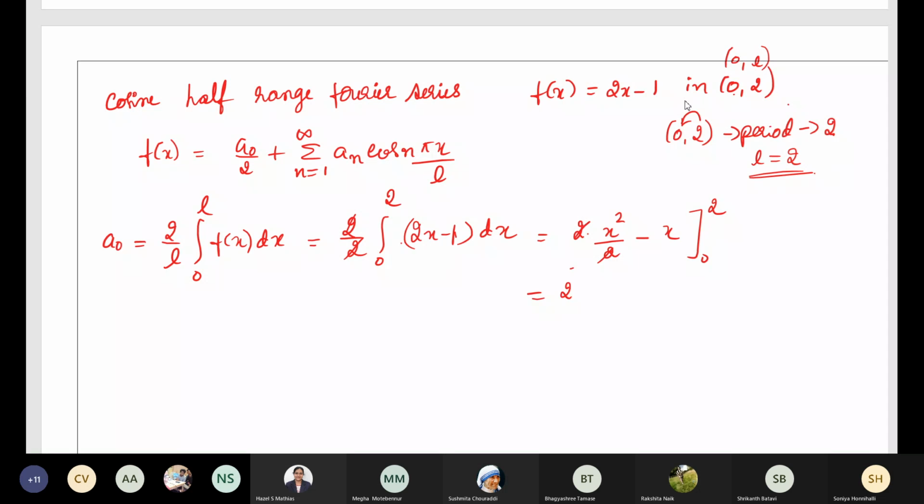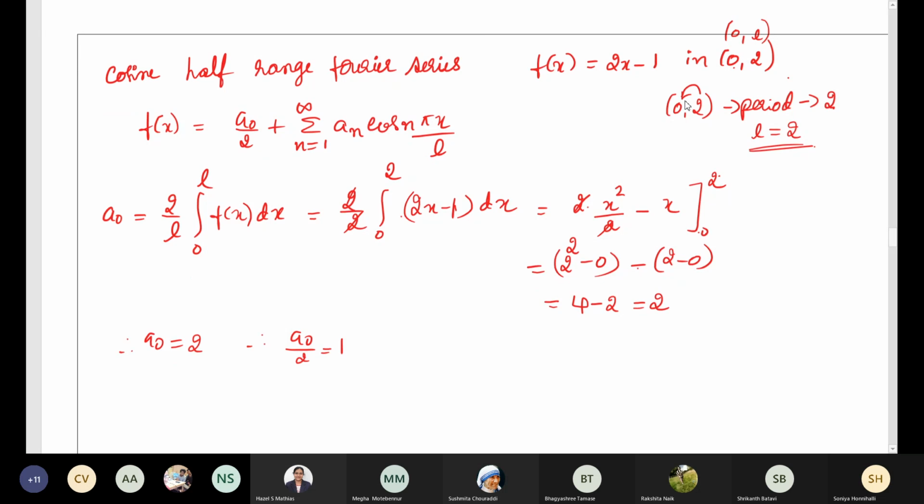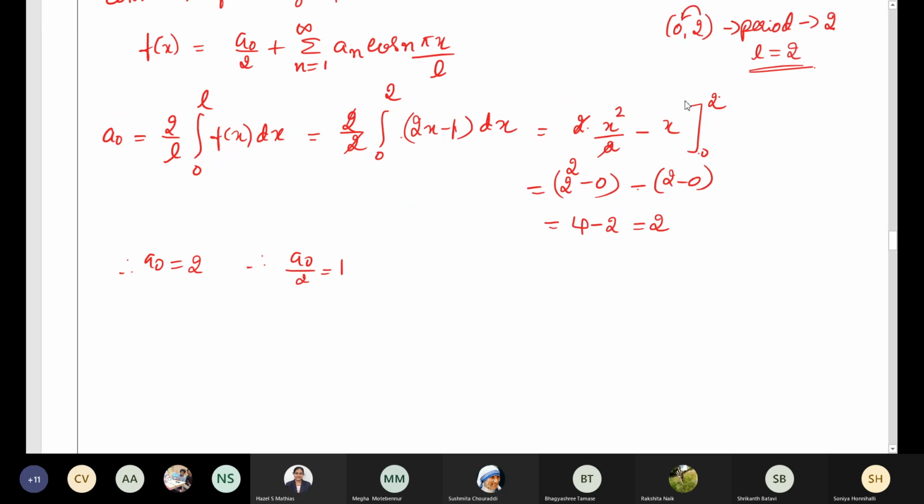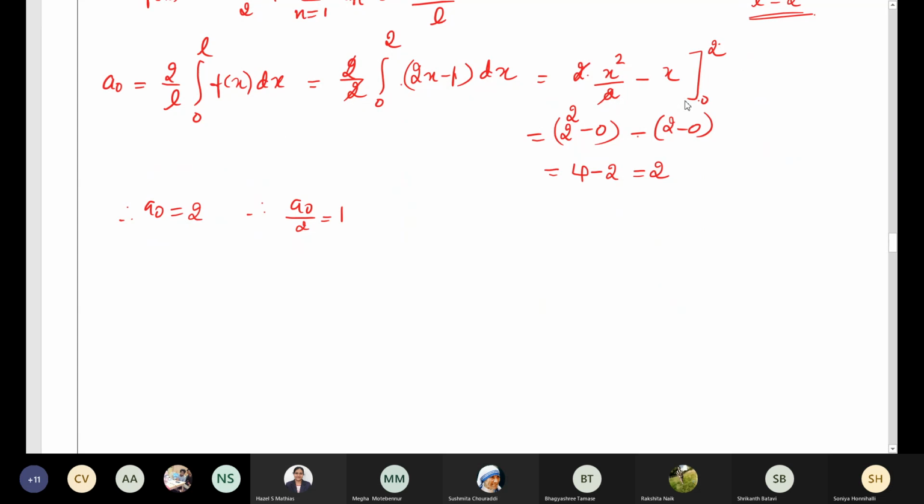We will have the upper limit 2 square, lower limit 0, minus upper limit 2, lower limit 0. So here 2 square will be 4, and here 2 minus 0, which is 2. So 4 minus 2 is 2. So we have a naught value as 2, therefore a naught by 2 value will be 1. Is it okay, everyone?